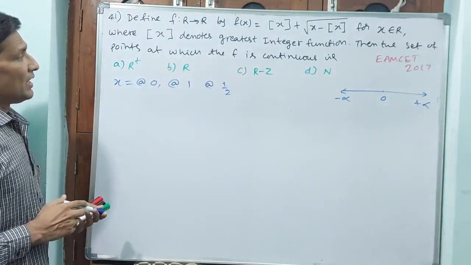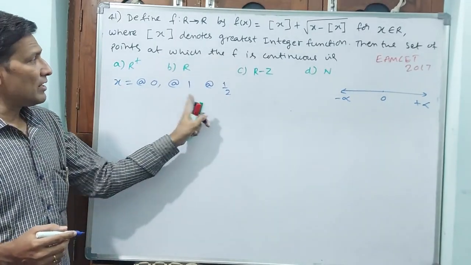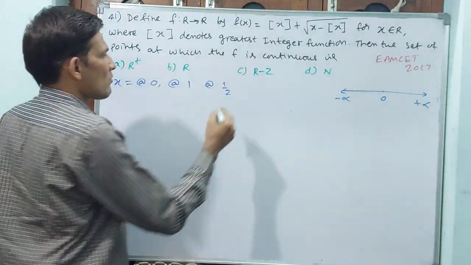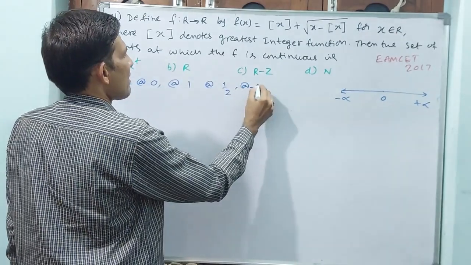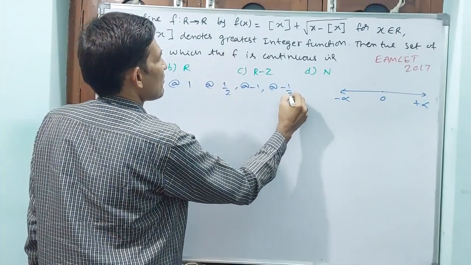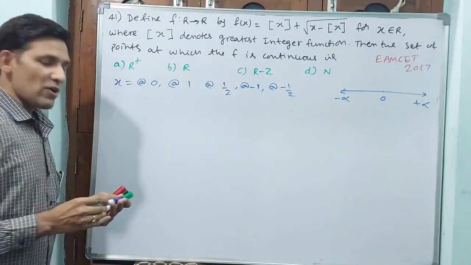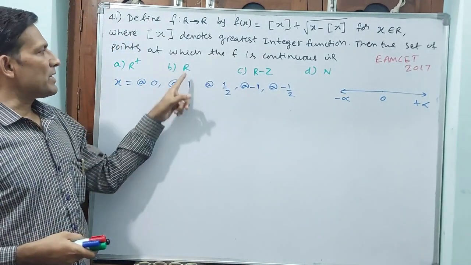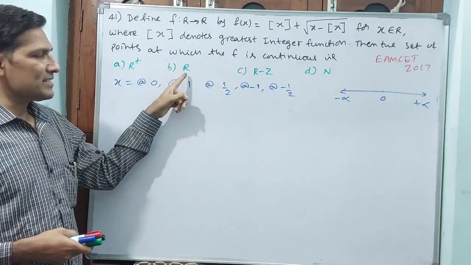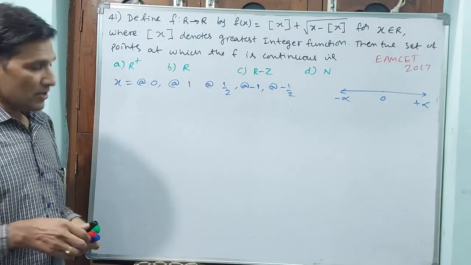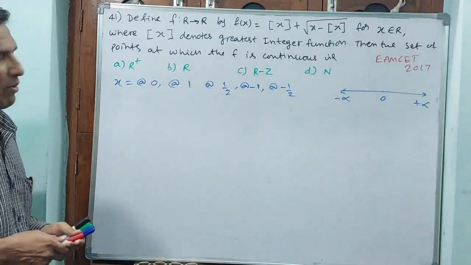Okay, see, 1 by 2. These are all at 0 and positive side only. What about the negative side? That means at minus 1, at minus 1 by 2. See how many? 1, 2, 3, 4, 5. If you test these 5, then automatically you are going to know this answer. Actually, the answer is this one only. See how I am going to test this here, one by one.